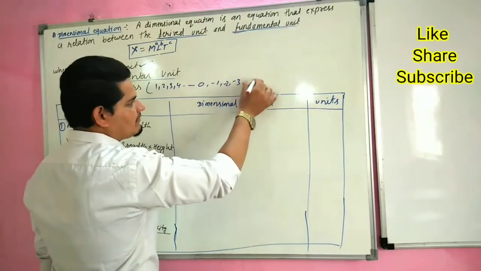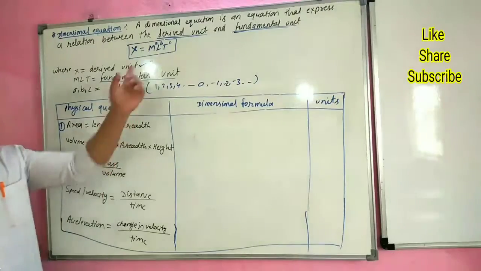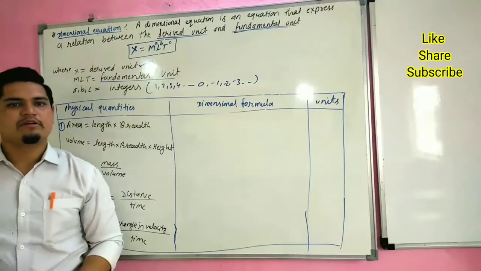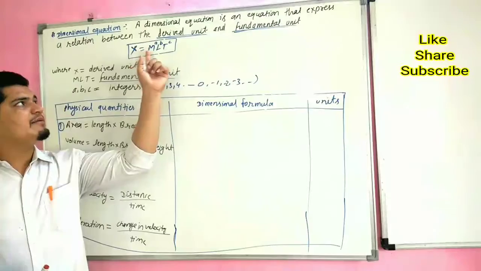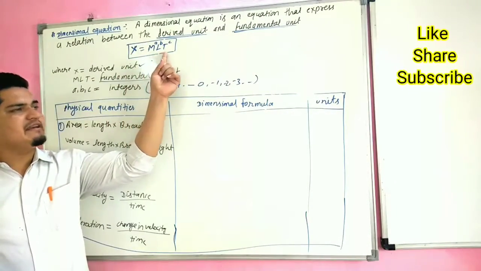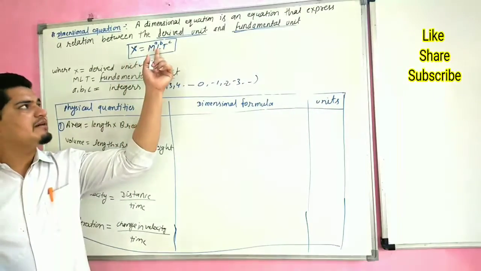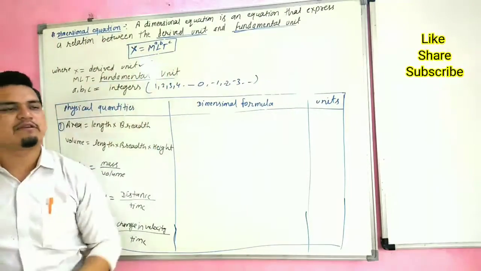So this is called our dimensional equation because it is the relation between fundamental and derived units. When we express derived unit in terms of fundamental unit, this is called dimensional equation.